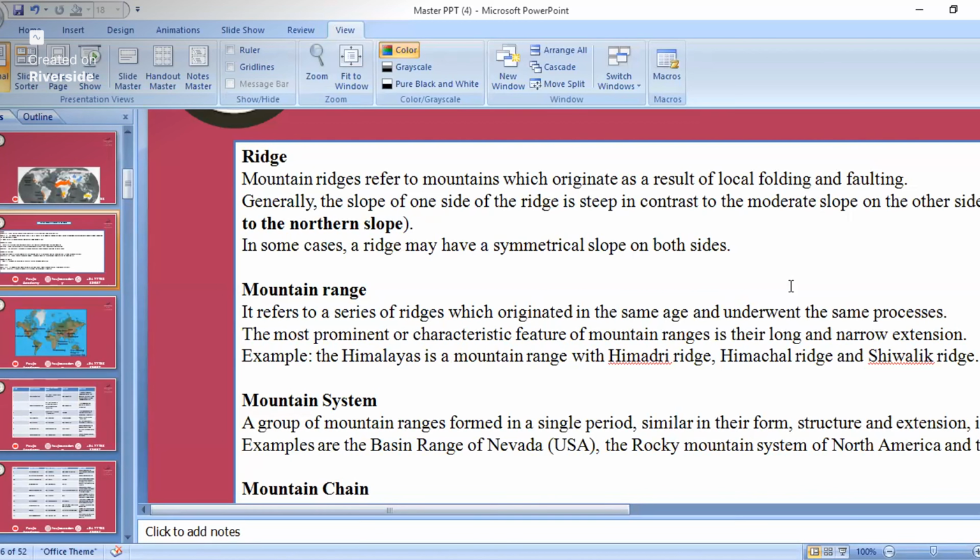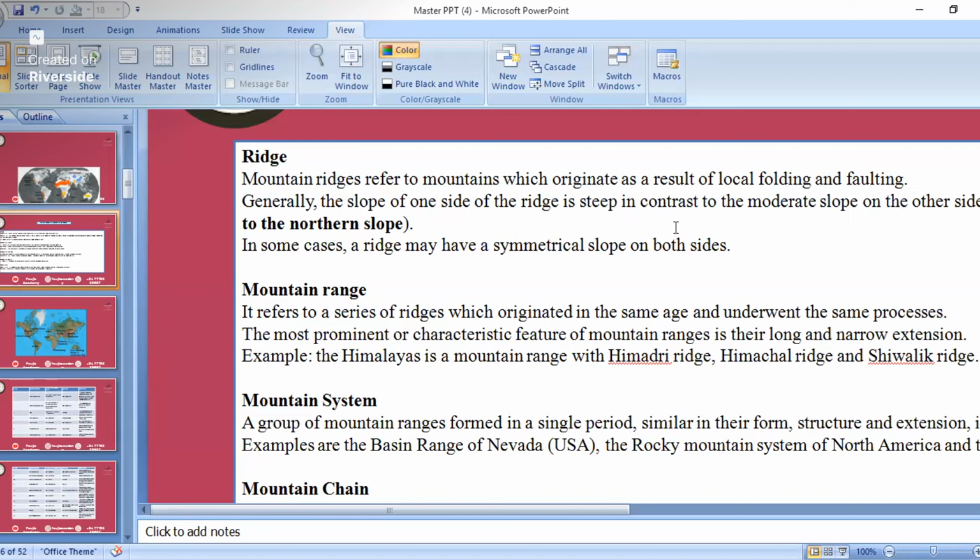When the continental plate and oceanic plate collide with each other, what happens? The denser plate goes down, and the continental plate goes up. In that formation, due to folding and faulting, mountains are formed. So the result of folding and faulting is a mountain ridge. When the denser oceanic plate goes down and the less dense continental plate goes up, there is a formation of slope. Generally the slope of one side of the ridge is steep.